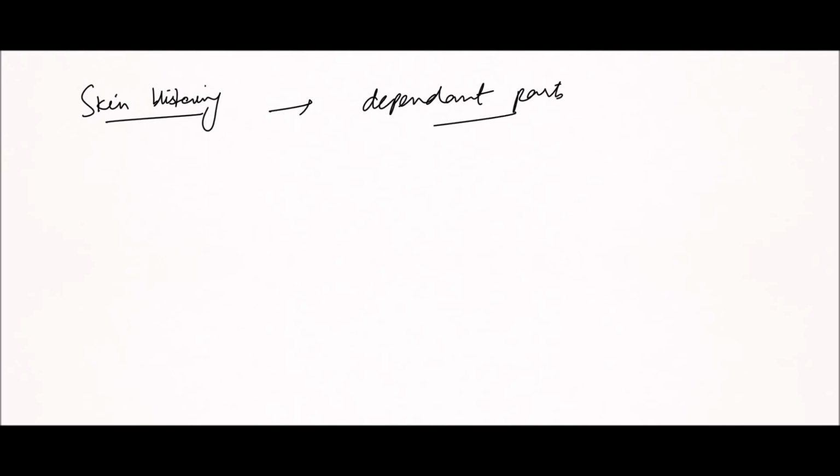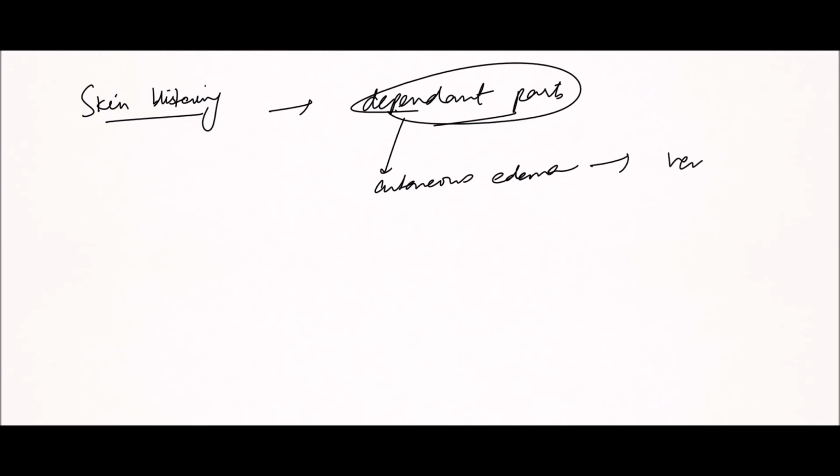It is basically due to cutaneous edema, because of suggestion of venous return that leads to cutaneous edema.